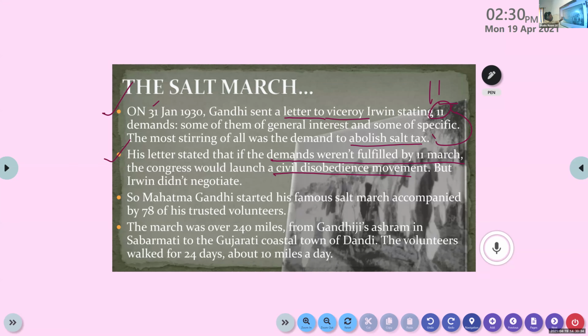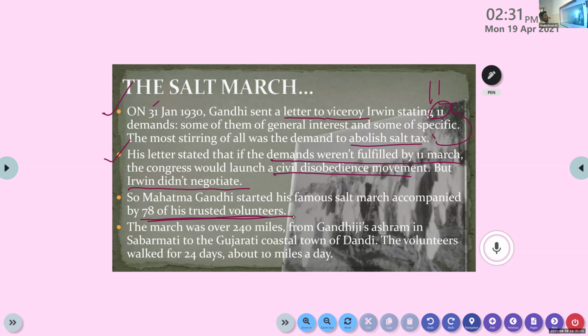But Irwin didn't negotiate. Irwin didn't give any reply to the letter sent by Mahatma Gandhi. No reply, no negotiation, no bargaining, no discussion. So Mahatma Gandhi started his famous Salt March accompanied by 78 of his trusted volunteers. Gandhi waited up to 11th March, and the next day he started the famous Salt March, along with 78 trusted volunteers.